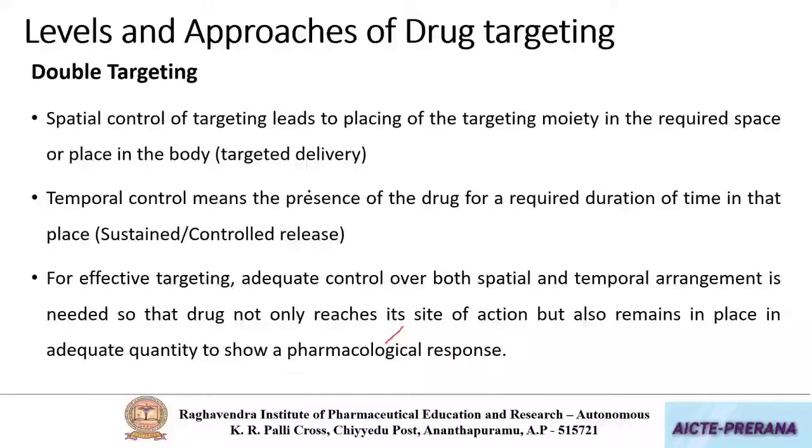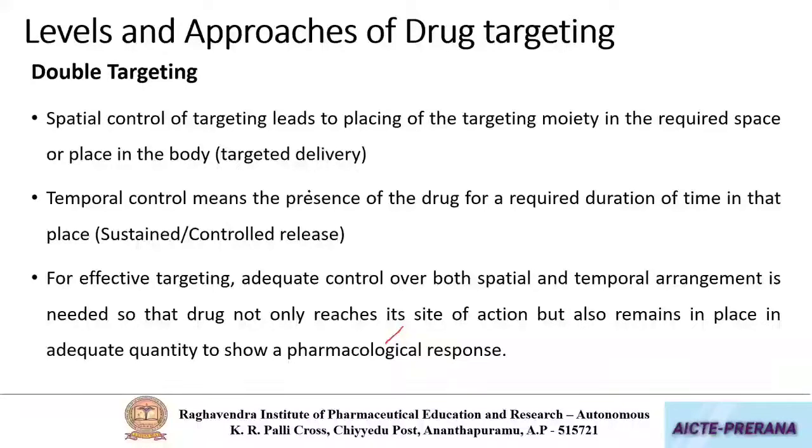Next one is double targeting. Remember, in the case of targeted drug delivery, you have to understand two concepts: spatial control and temporal control. Spatial control talks about targeting or localizing the drug at a particular tissue or site, and temporal control talks about its controlled and sustained delivery.